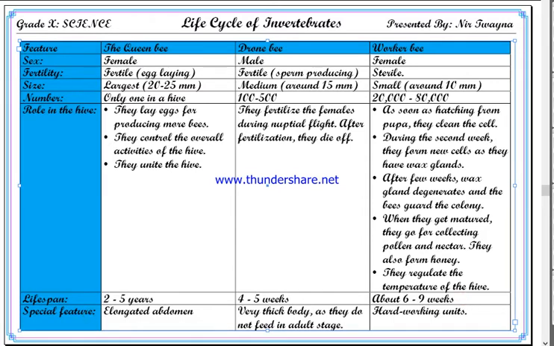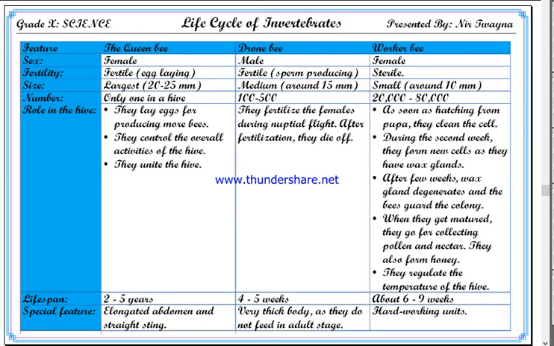As a special feature, the queen bee has an elongated abdomen and a straight sting, whereas the drone bee has a very thick body, because they do not feed in the adult stage. They need to be fed in their larva stage and store as much energy as they can, which is why they are very fat.